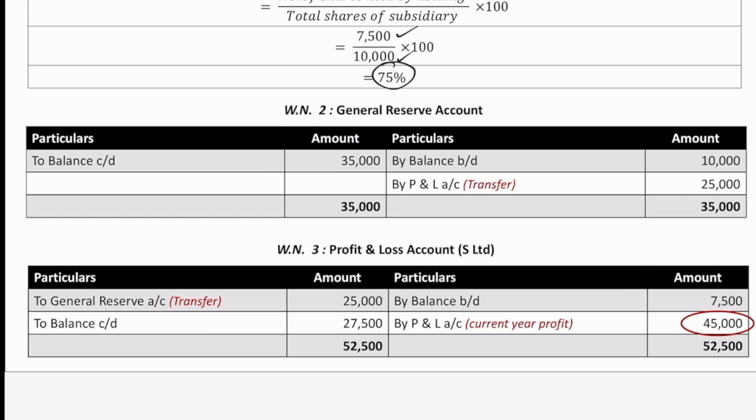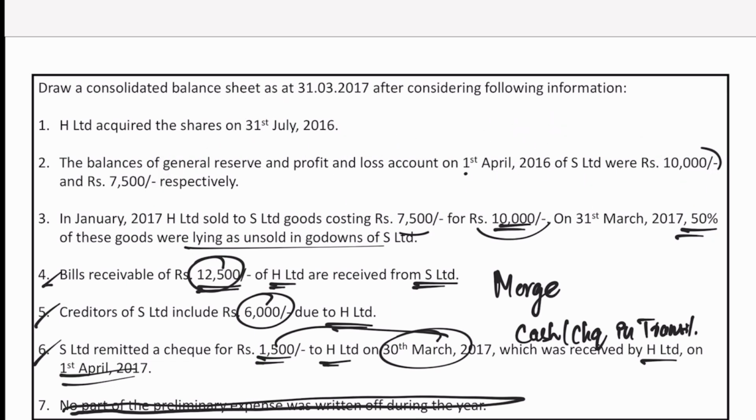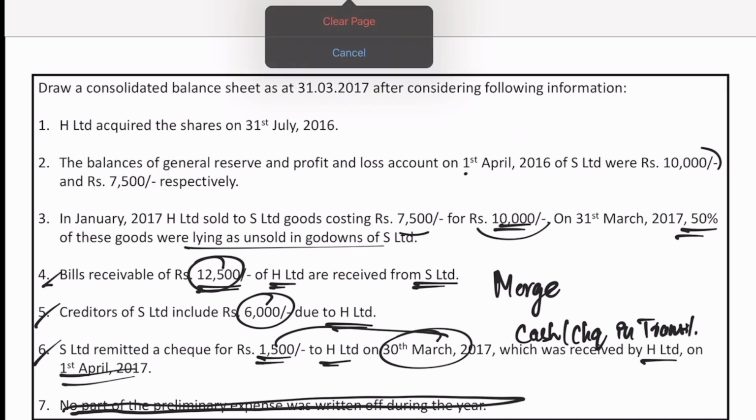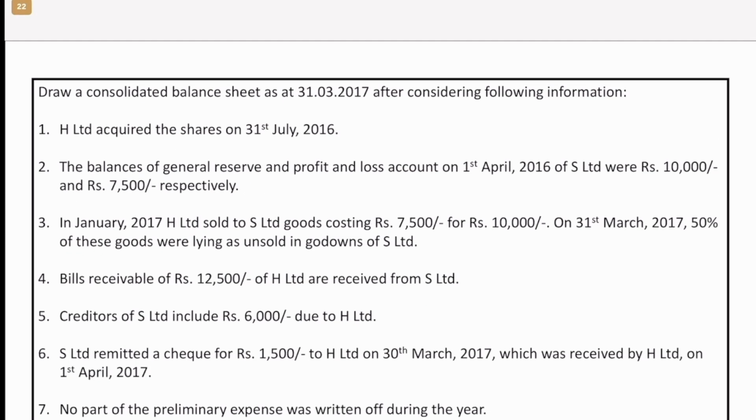So general reserve, this is nothing but the analysis of profits and reserves. Okay, so now let us go back to the adjustments or the additional information. Let me just erase everything so that it's easy for us to read. So now what do we have here?